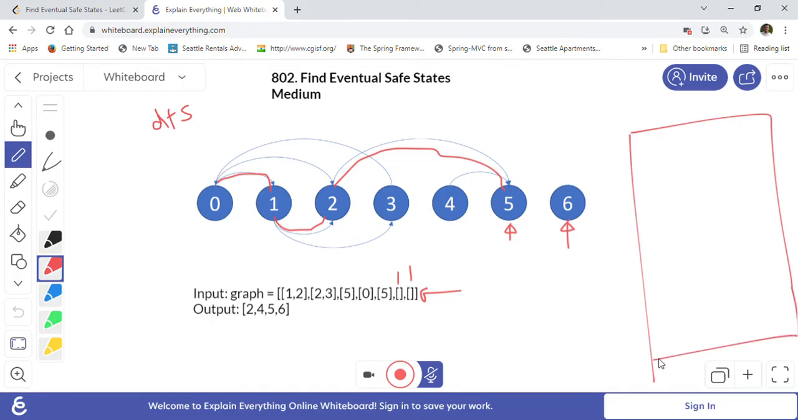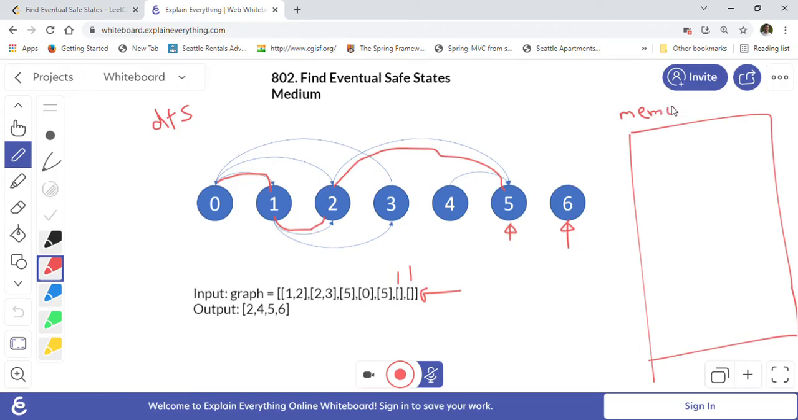Because we will use memoization here. If we have already solved a problem for one node, then we don't want to resolve it again, right? So we will just store our results in a memo map. So this is a memo map here.